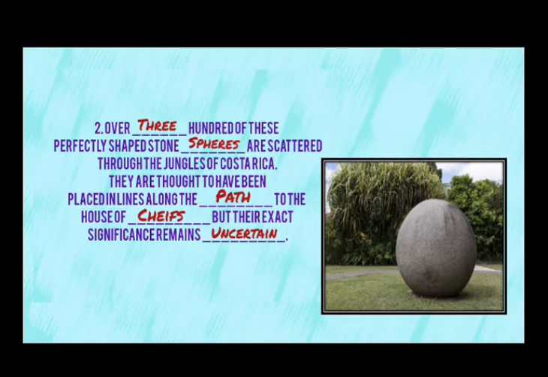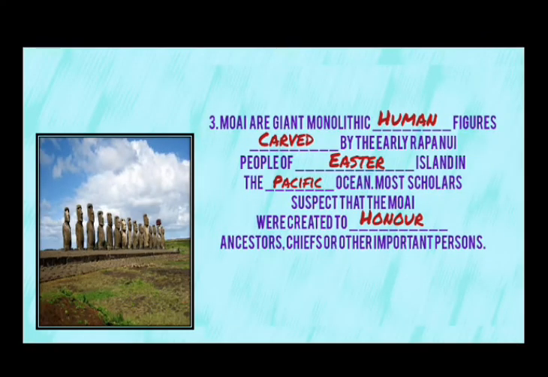Next, Moai are giant monolithic human figures carved by the early Rapa Nui people of Easter Island in the Pacific Ocean. Most scholars suspect that the Moai were created to honor ancestors, chiefs, or other important personages.